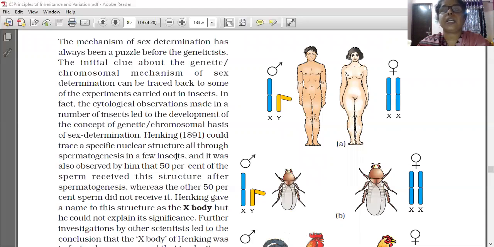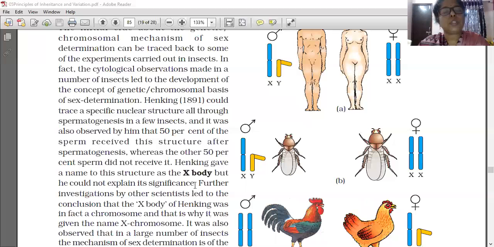What is meant by spermatogenesis? Formation of sperm is called spermatogenesis. He also observed that 50% of the sperm received this structure after spermatogenesis, whereas the other 50% of sperm did not receive it.